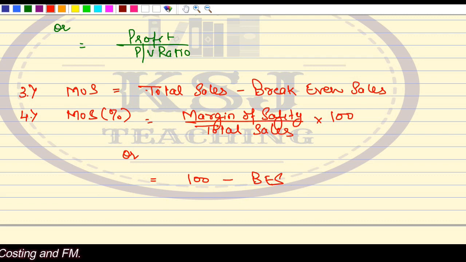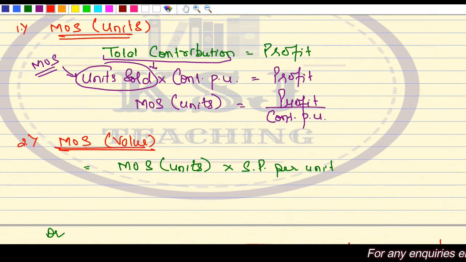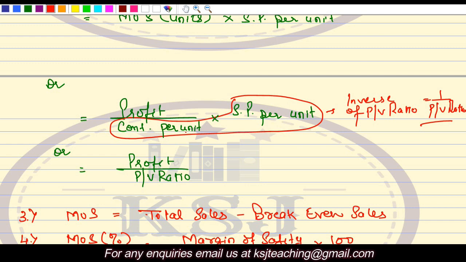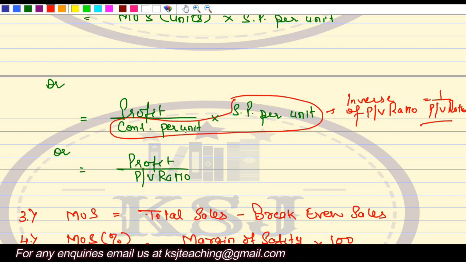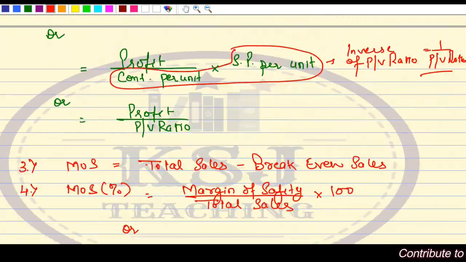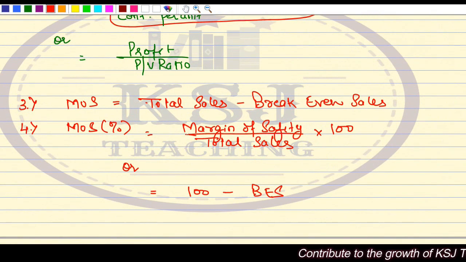So these are broadly all the formulas for margin of safety, and small tweaks can be done anywhere, right? Wherever the contribution per unit is there, the information might be selling price per unit minus variable cost per unit. So accordingly it can be done. Broadly these are the formulas for margin of safety: in units, in value, and total sales minus break even sales.